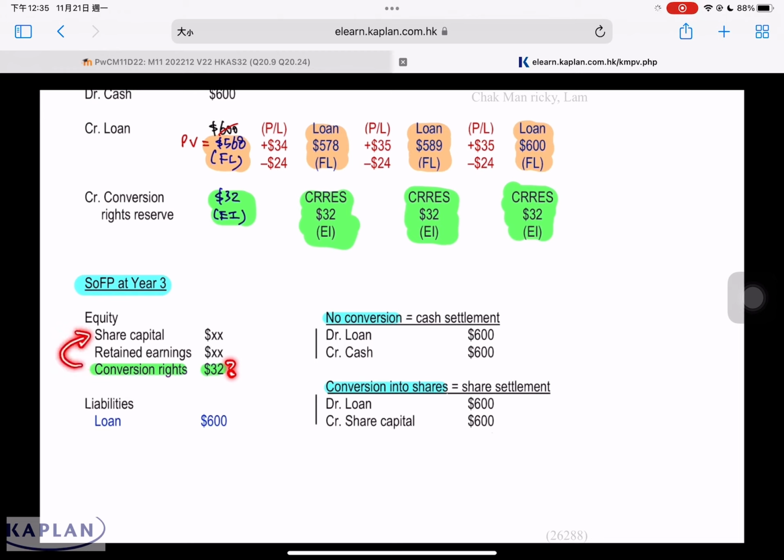In accordance with AS32, there's no difference. Whether you put it under conversion rights or under share capital, it's still under equity. Equity still belongs to shareholders, so there's no difference. But if it's settled in cash, the conversion right will stay under conversion right as part of equity. No adjustments required. But if this is converted into share, as mentioned just now, we may transfer the 32 to share capital. In the context of the shareholders, it's still under equity.